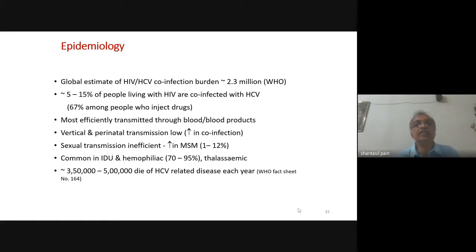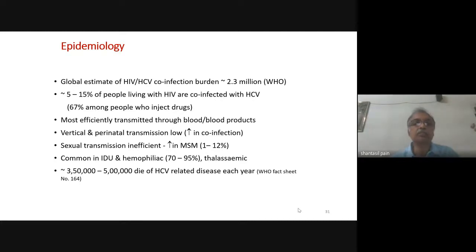It is most efficiently transmitted through blood and blood products. Vertical and perinatal transmission can occur, but it is low. However, in the HIV-infected population, vertical and perinatal transmission is increased. In a non-HIV population, if the mother is HCV RNA positive, the chance of transmission to the newborn is 4 to 7%, whereas if the mother is HIV infected, the chance of transmission is to the tune of 10 to 20%.